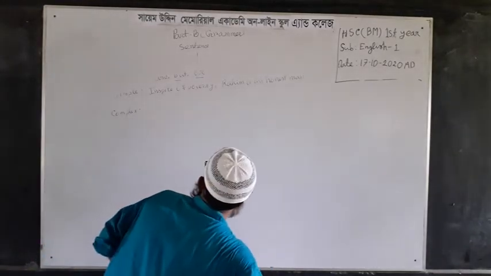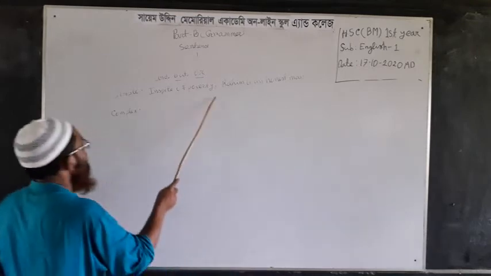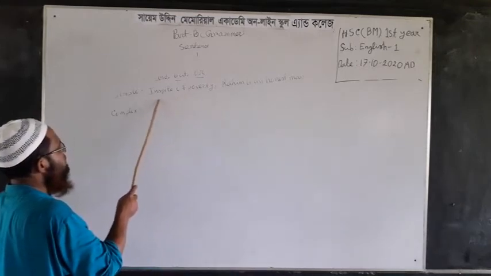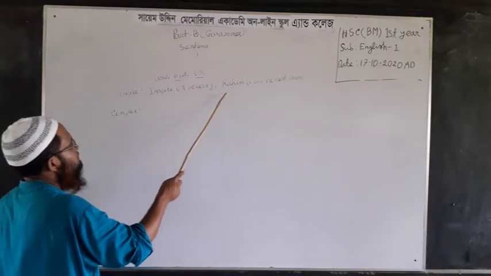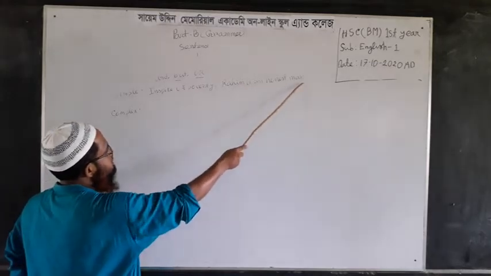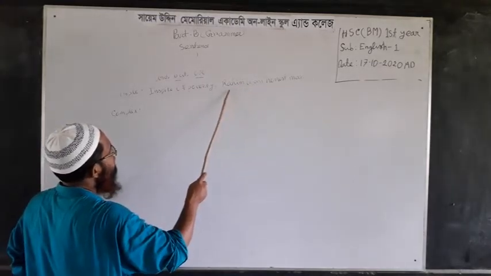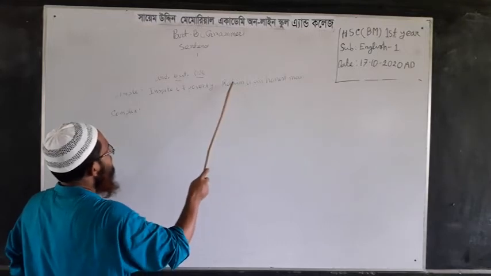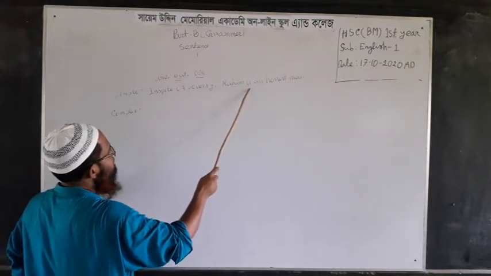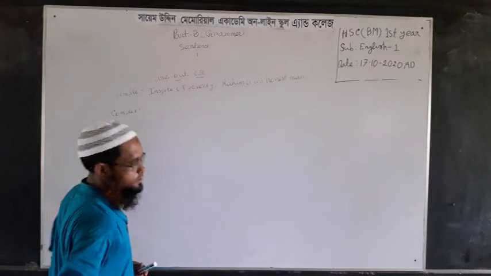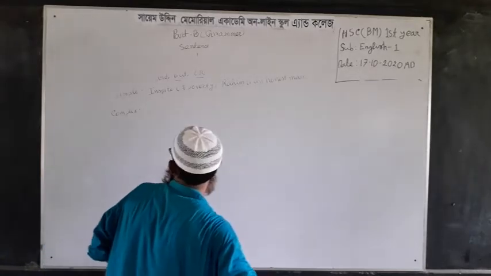It is a simple sentence because here this part is not a sentence, it is a connector, and Rohim is an honest man is the main part of the sentence. Subject Rohim, it is the verb, and honest man is the complement or adjective phrase.